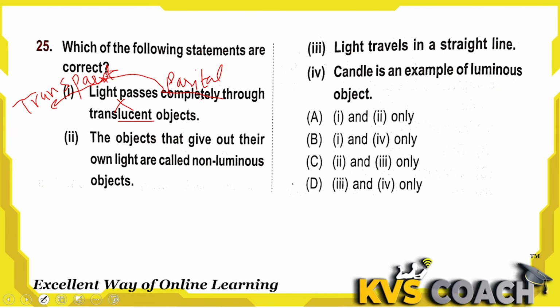Number 2, the objects that give out their own light are called non-luminous objects. No, these are known as luminous objects. This is also a wrong statement. Third one, light travels in a straight line. This is correct. Fourth one, candle is an example of a luminous object. This is also right. A candle emits light, that's why it is a luminous object. Option 4 is also correct. So they are asking for correct statements, so 3 and 4 only. Option D is the right answer here.